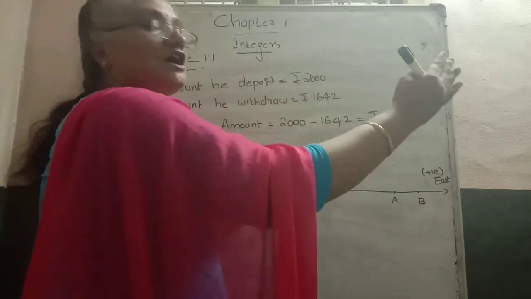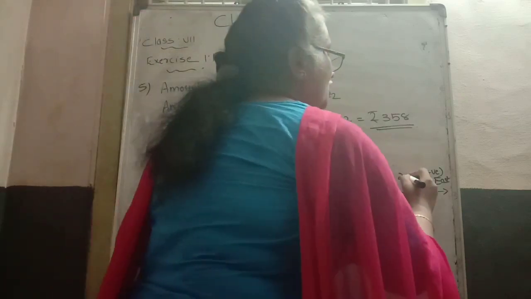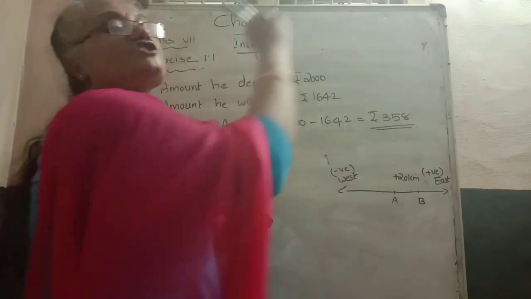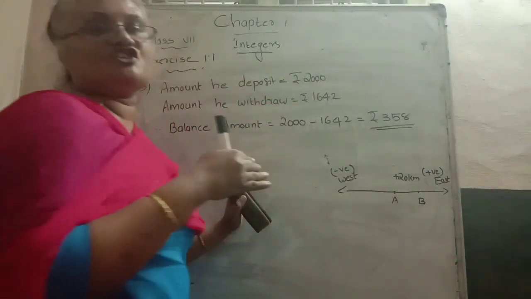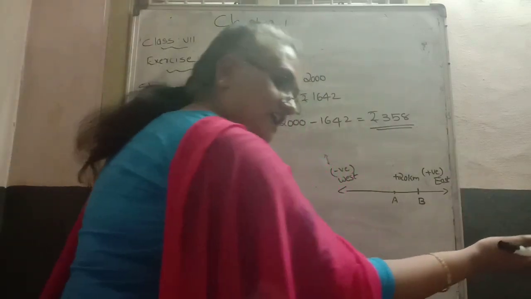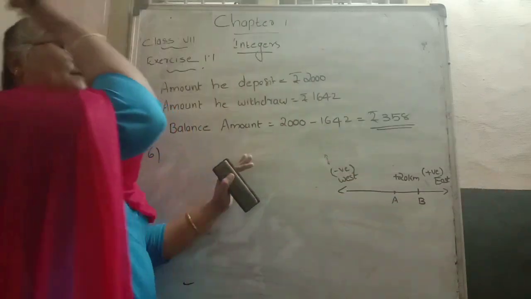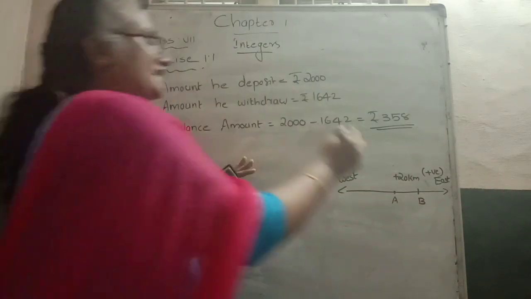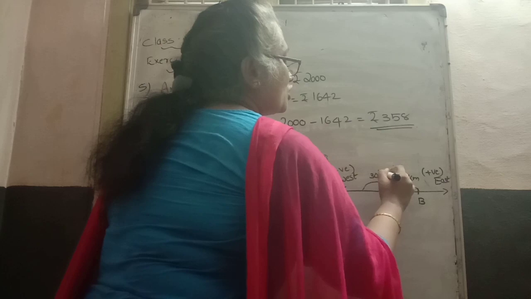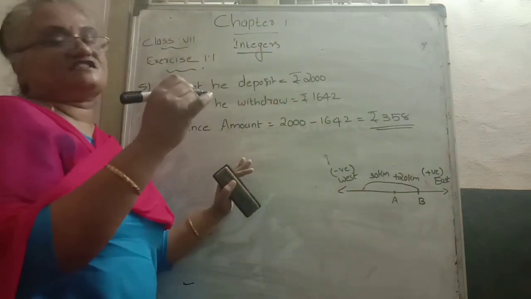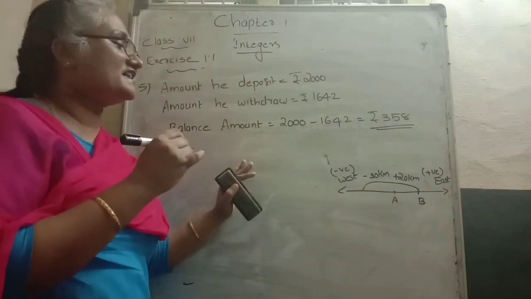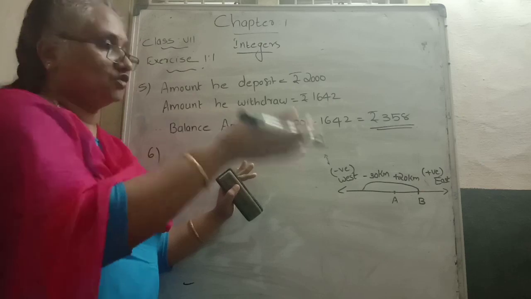East represents a positive value, west represents a negative value. A to B is 20 kilometers, so which symbol do we use? Positive, because she is moving from A to B in the east direction. Then from B she moves along the same road to the west side, a distance of 30 kilometers. West is denoted with a minus symbol, so minus 30 kilometers.